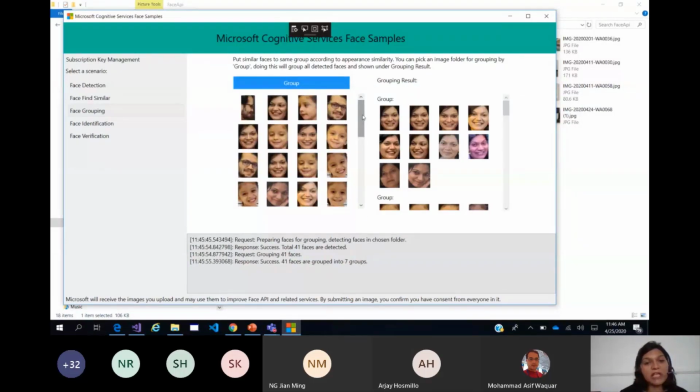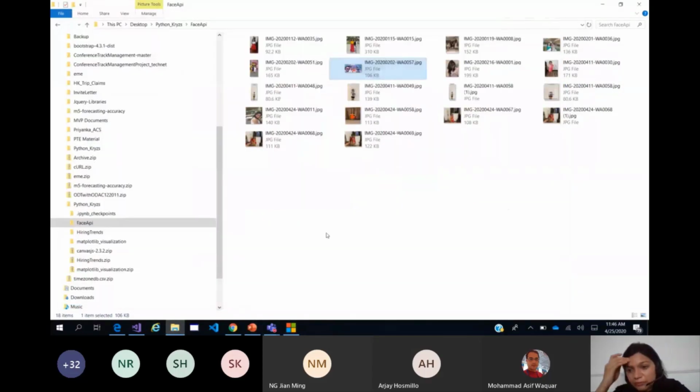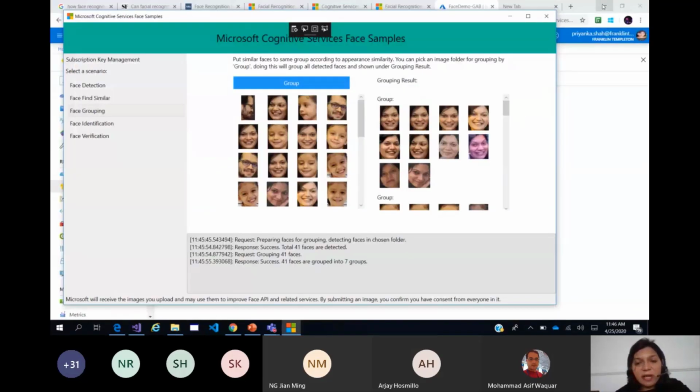There are pictures which are not even captured normally, they are not a part of a live or normal picture. There are pictures captured through maybe a laptop screen or something like that. I am not able to find them, but something on those lines. And even those, it will try to draw rectangles around them and capture the similarity. So it has grouped the pictures and you can see the groups.